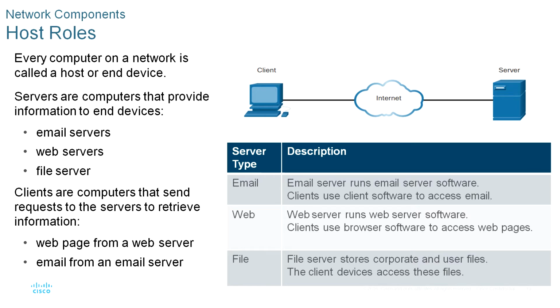And also common servers. Servers are computers with software that allows them to provide information like email or web pages to other end devices in the network. Each service requires separate server software. For example, a server requires web server software in order to provide the web service to the network.